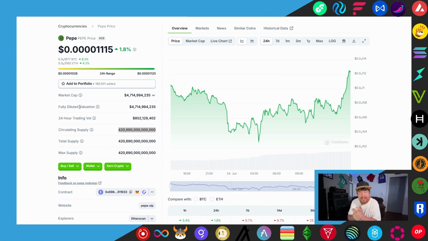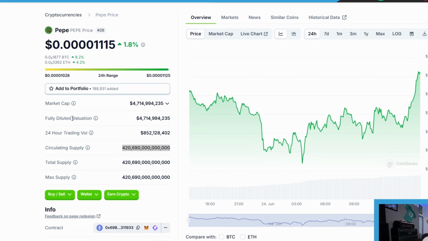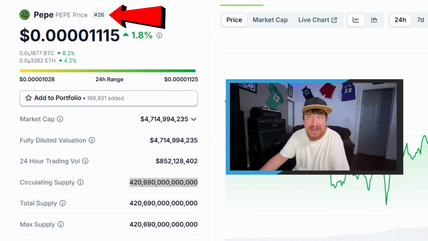Now, the first place we need to start as far as finding the information that we'll need to apply to my formula is CoinGecko.com. You can also use CoinMarketCap.com. CoinGecko is just my preferred website for this. We need to write down some information about Pepe, that information being its current rank, which at the time of making this video is number 26.